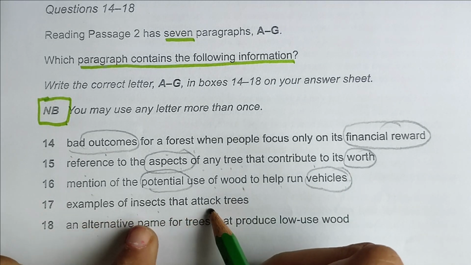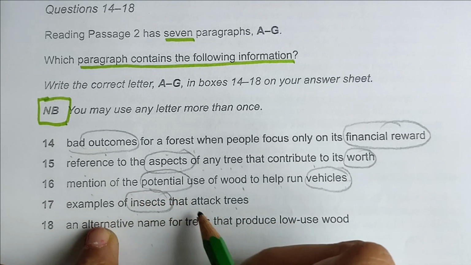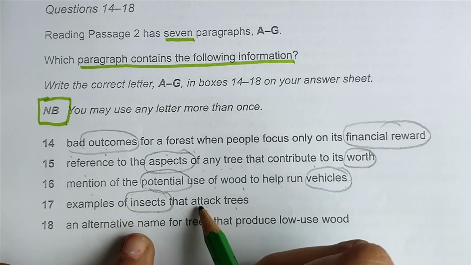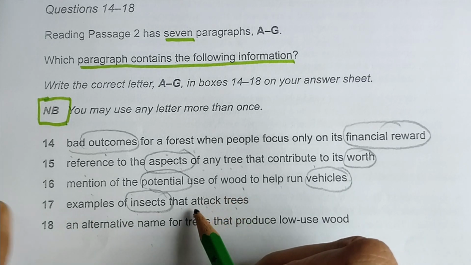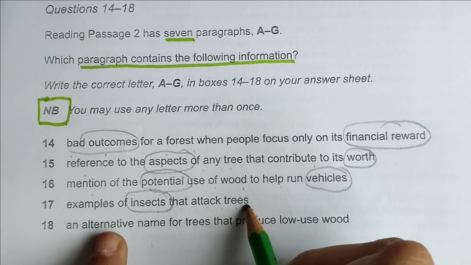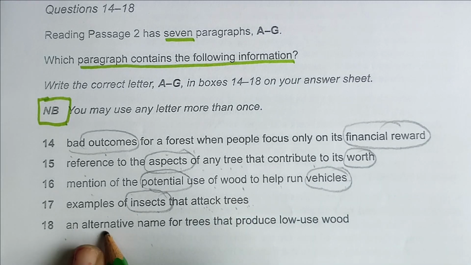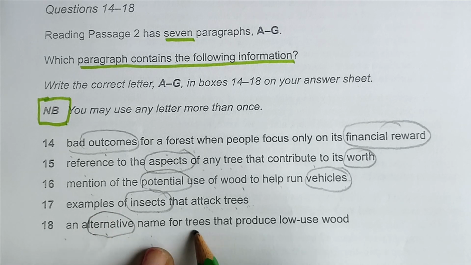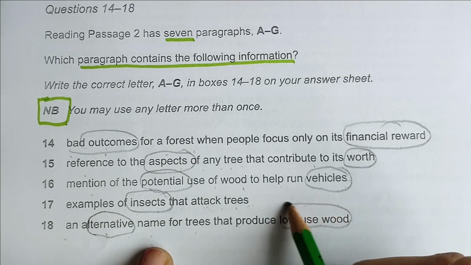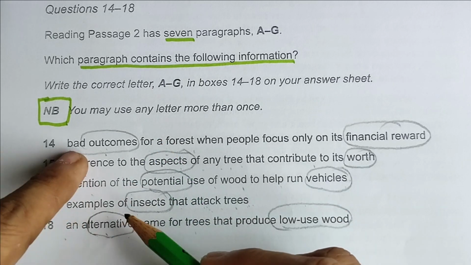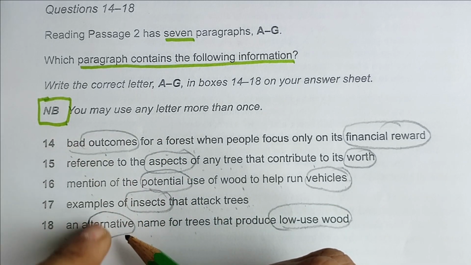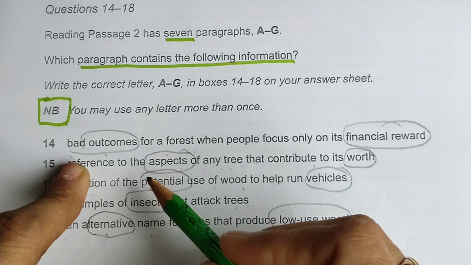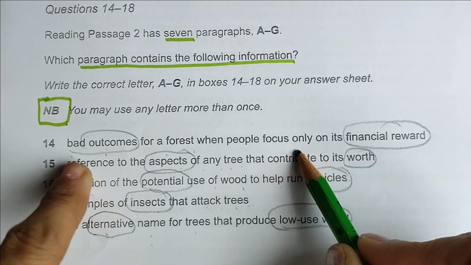Examples of insects that attack trees, maybe termites and all, some names will be there of those attacking trees. An alternative name, another name for trees that produce low use wood. Okay, we have understood the meaning of this information as well as the keywords we have selected.